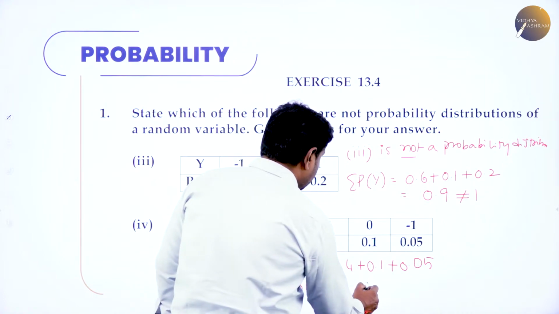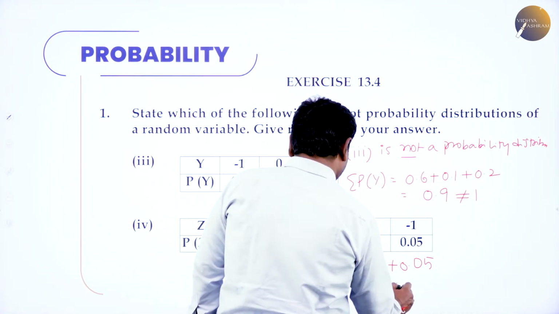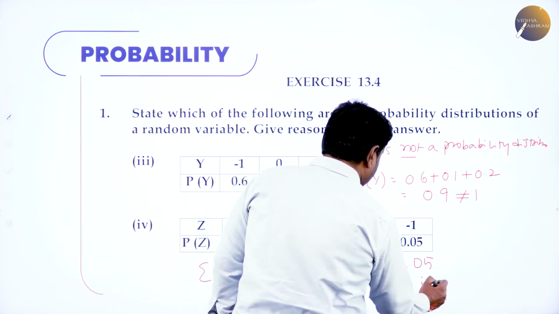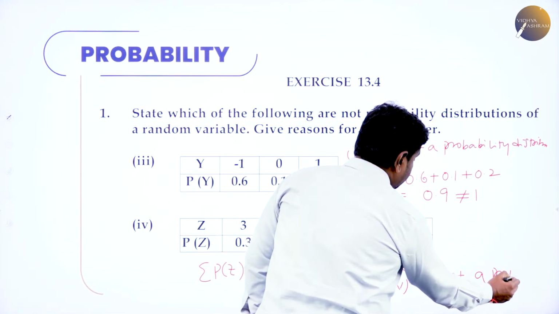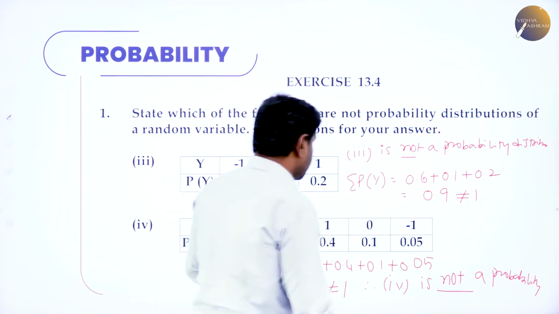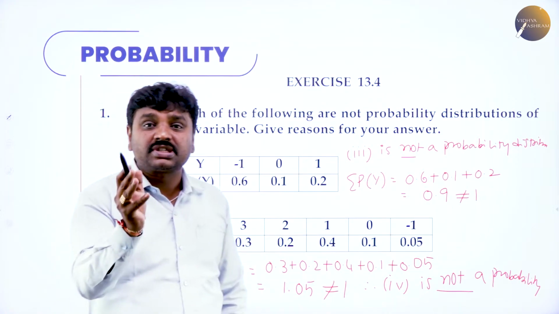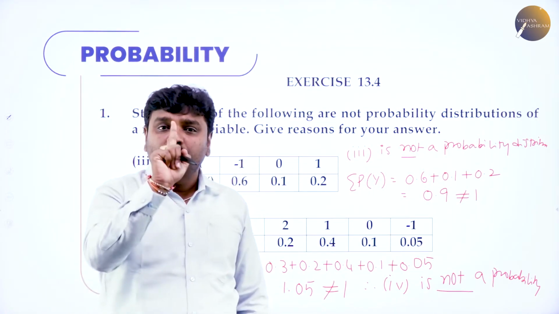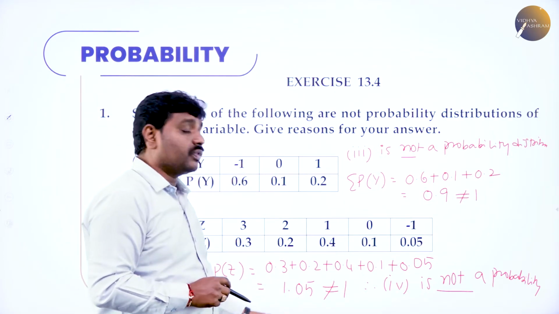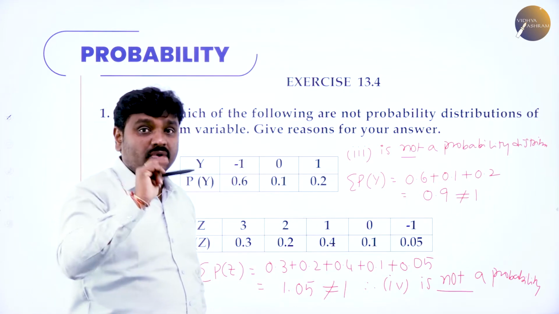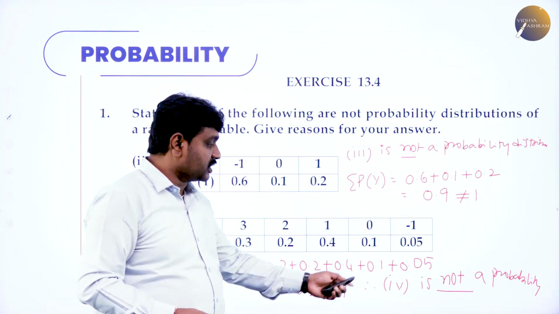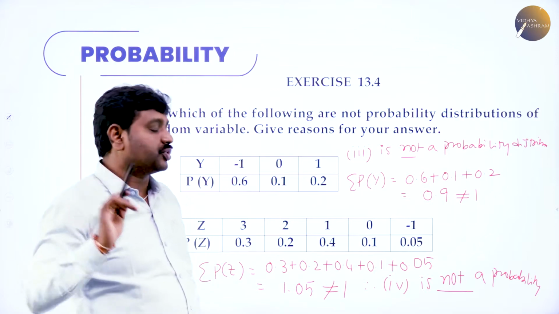So therefore the fourth question is not a probability distribution. Why is it not a probability distribution? Because in a probability distribution, the sum of all the probabilities should be 1, but here it is more than 1. It cannot be less than 1 or more than 1. It should be equal to 1. The sum of the probabilities is not 1, so that's why it is not a probability distribution.